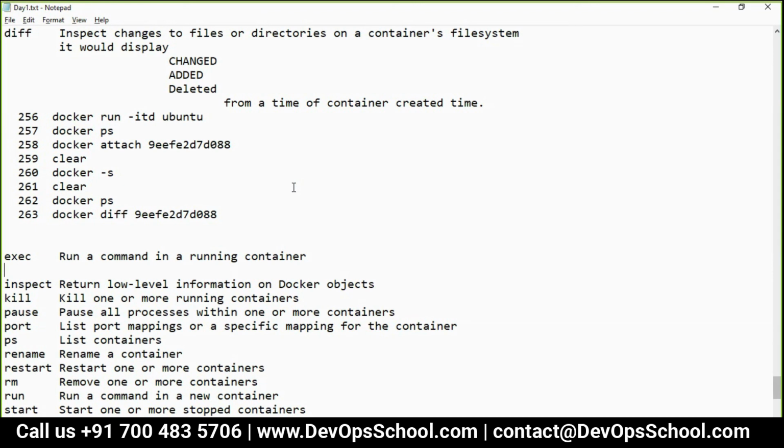Correct? These executables are meant for that. Any change we make inside the container using the exec command, right? It will not be maintained once the container stops and starts again? No, it will be maintained. The changes will be lost only once you delete the container. So stop won't lose them. No problem with it. It's like a VM: if you stop, will you lose the data? No. So if you stop the container, you will not lose the data either. But if you delete the container, then you lose the data.